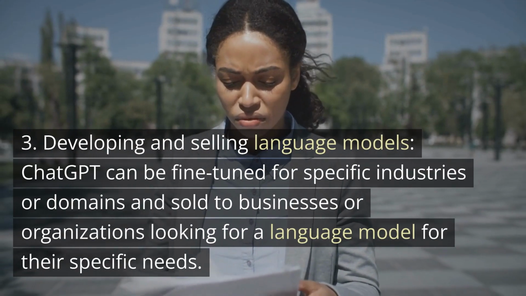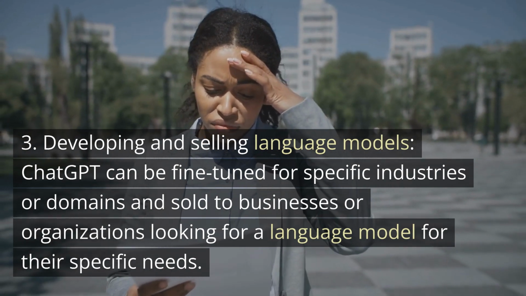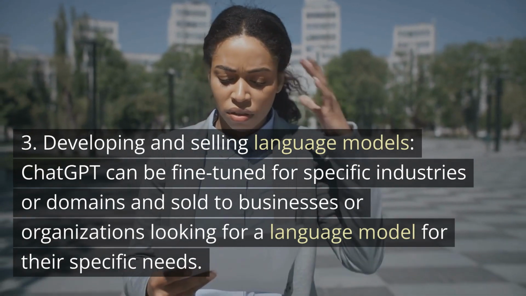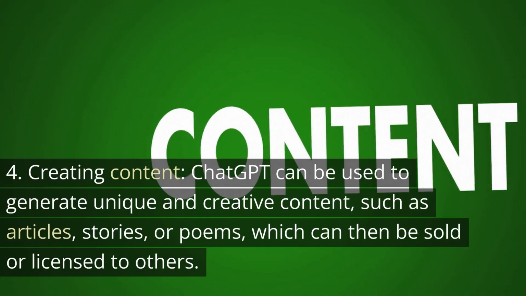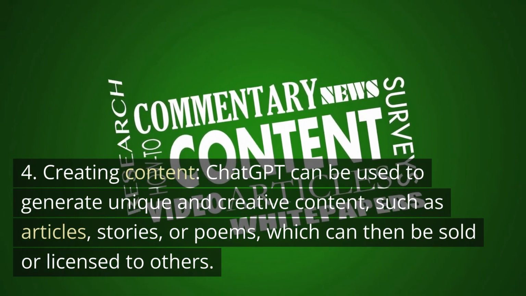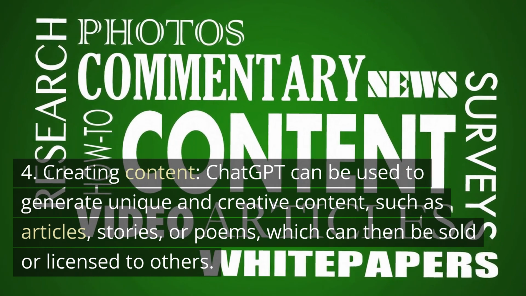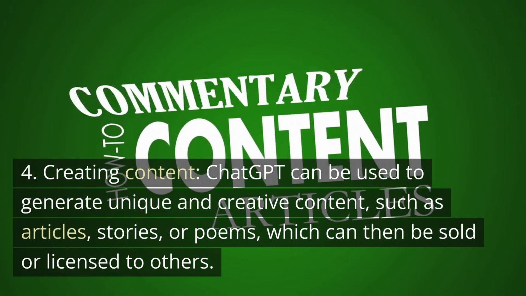Developing and selling language models. ChatGPT can be fine-tuned for specific industries or domains and sold to businesses or organizations looking for a language model for their specific needs. Creating content. ChatGPT can be used to generate unique and creative content, such as articles, stories, or poems, which can then be sold or licensed to others.